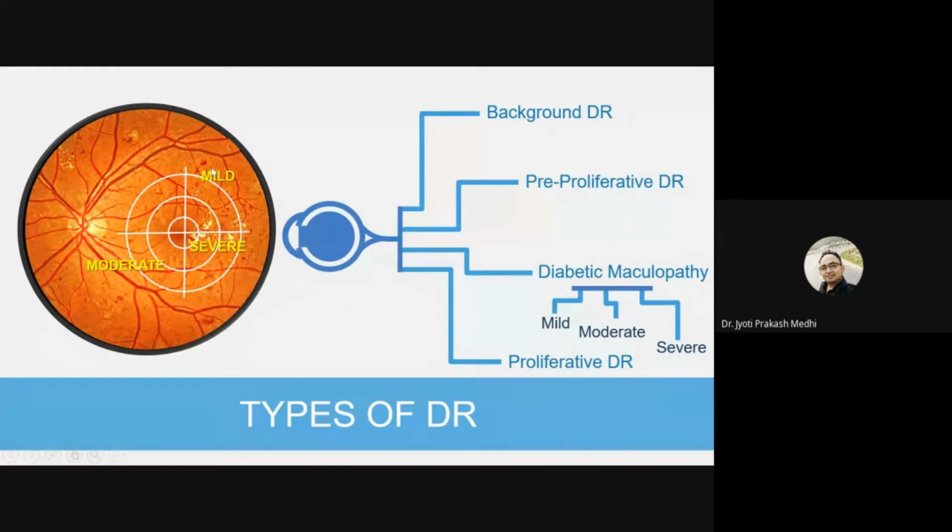So they are divided into mild, moderate, and severe depending on the optic disc diameter regions. For example, the outer region is at 2 optic disc diameter, the middle region is at 1 optic disc diameter, and the inner region is at 1/3 of optic disc diameter. By using this calculation, we can determine the stage of diabetic maculopathy.